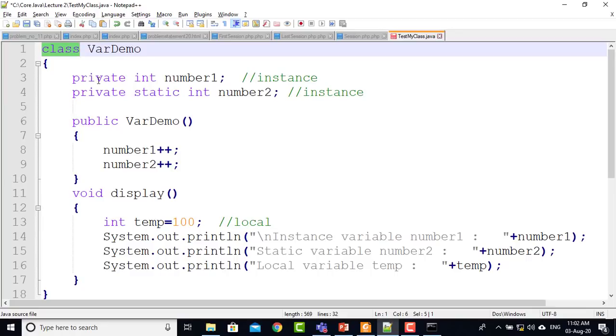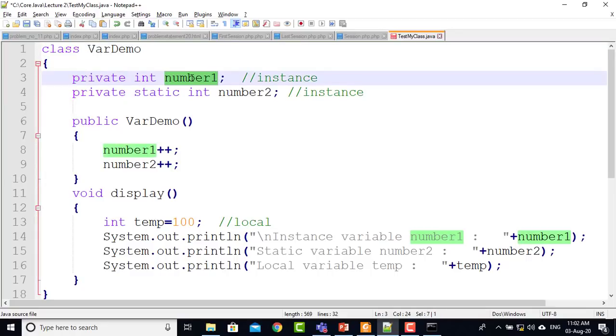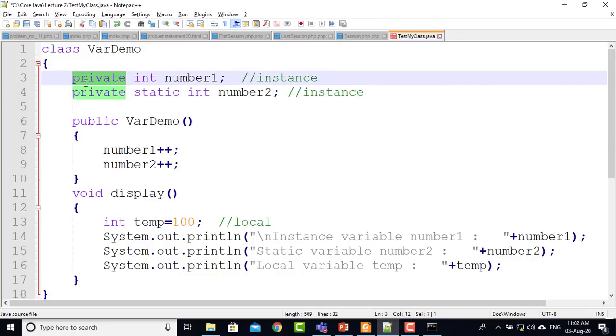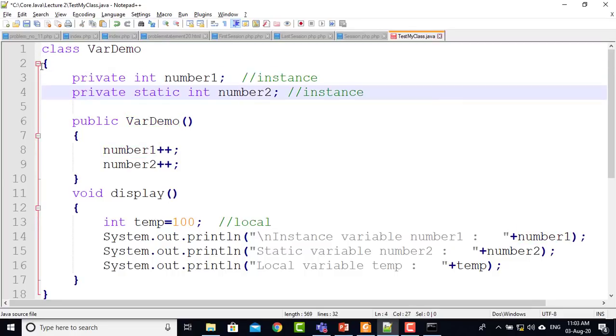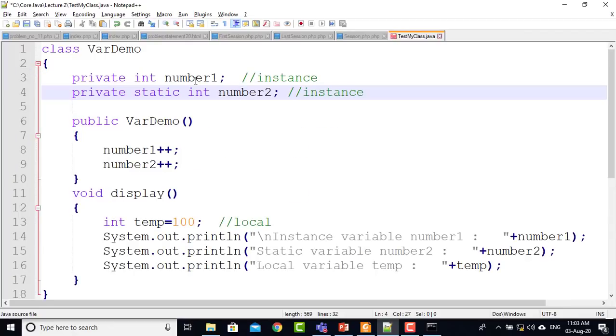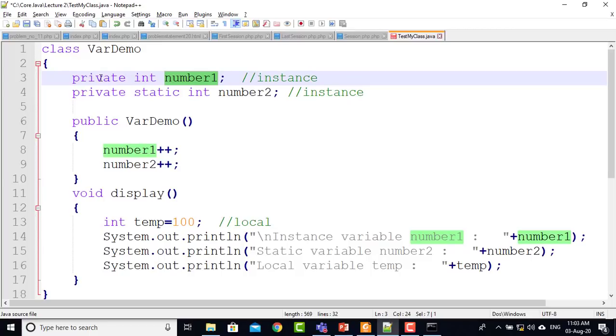Here I am declaring this variable as private, this variable as private. So private variables you cannot access outside this class, right? You can access these number1 and number2 inside this class, but outside the class you cannot access them because private is restricted only to this class, right?